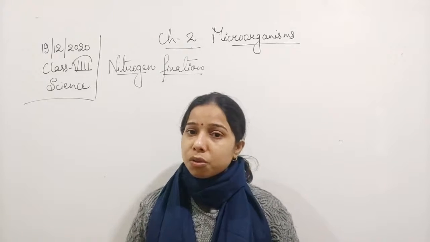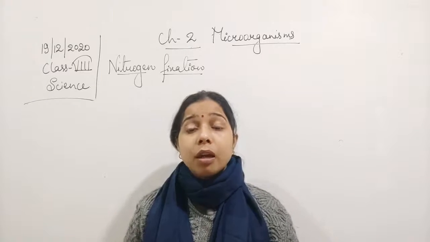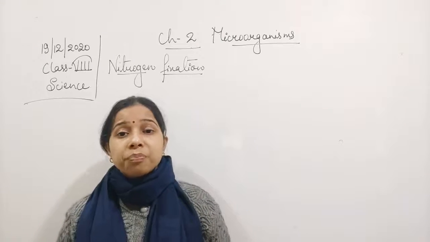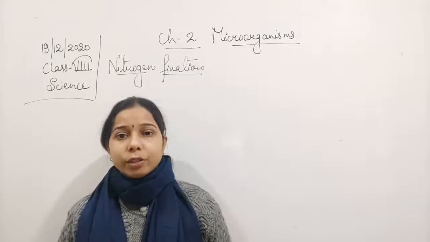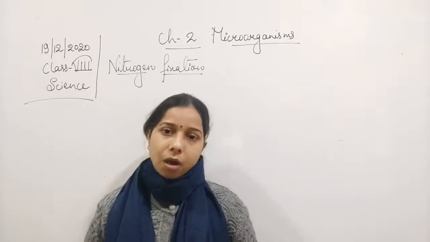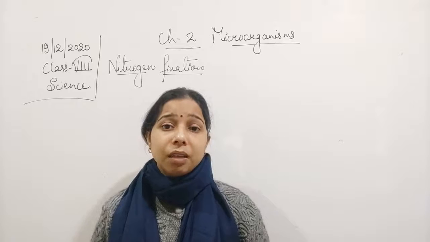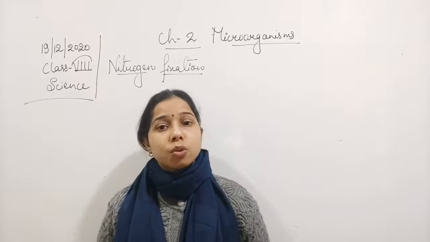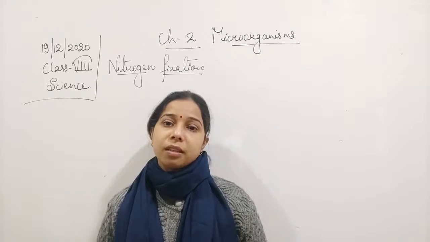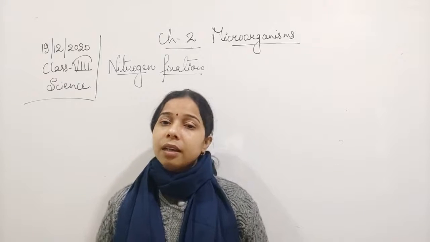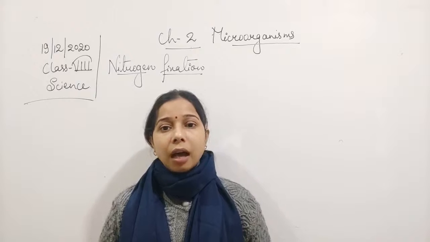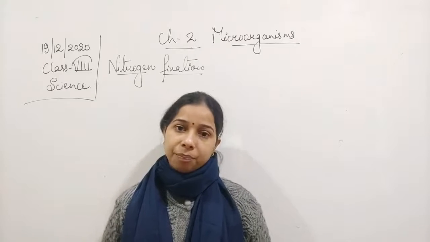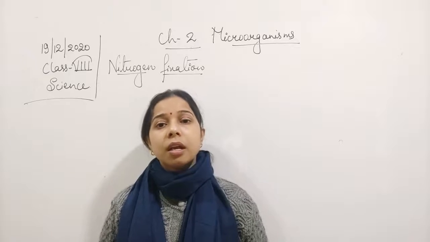Although oxygen is also there, it is only 21%, which is far less than nitrogen. Although nitrogen is present in such a high percentage, we are not able to consume it. Total 78% of nitrogen is there, but we cannot take it directly. Neither the plants nor the animals are able to consume nitrogen directly.